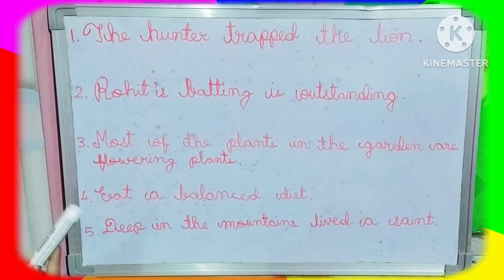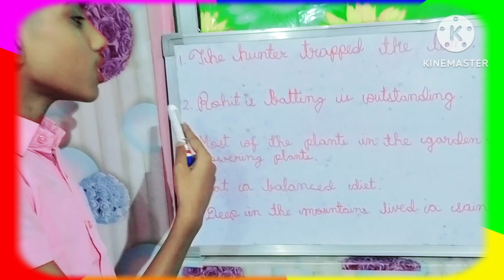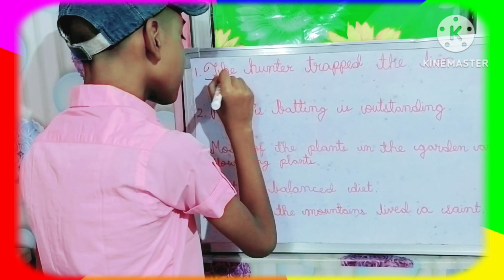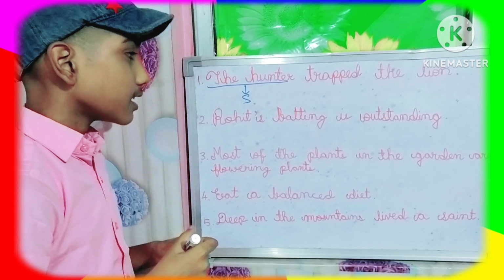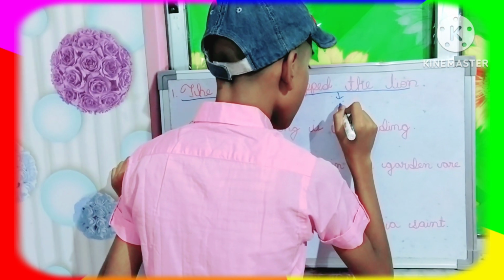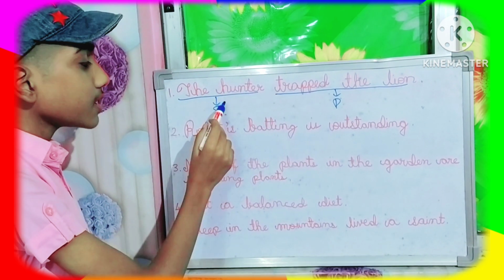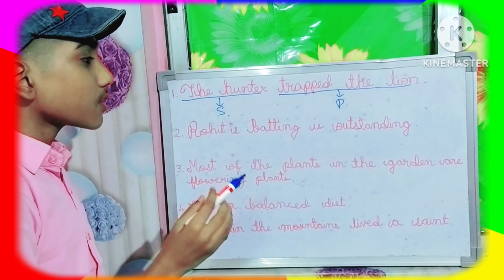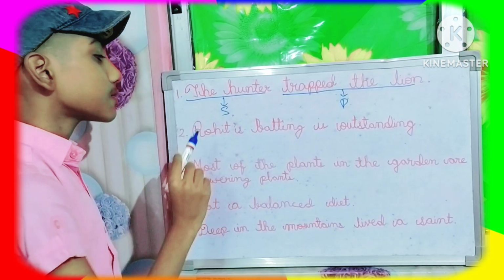Now here first for subject I told you that we will ask question who or what. So who trapped the lamb? What are we getting in the answer? The hunter. So here the hunter is the subject, S means subject, and rest of the part will be predicate. So hunter, who trapped the lamb? Hunter, we are getting the answer. Who trapped the lamb? The hunter is the subject, and trapped the lamb, rest of the part, as it is telling that hunter did what? Trapped the lamb. So it is predicate.